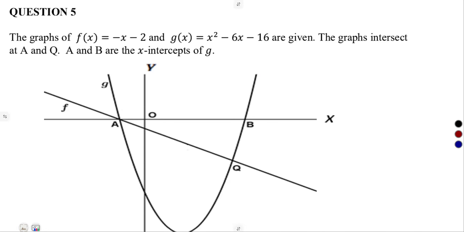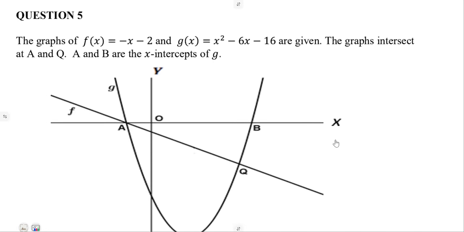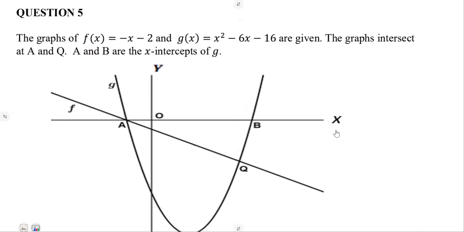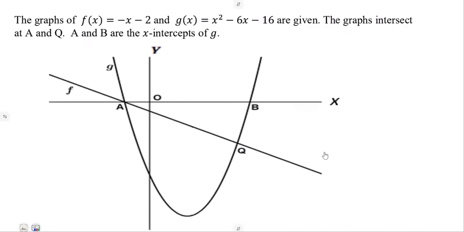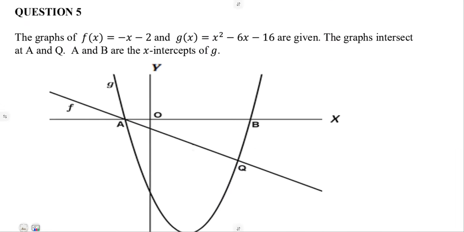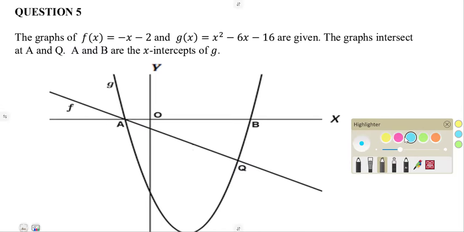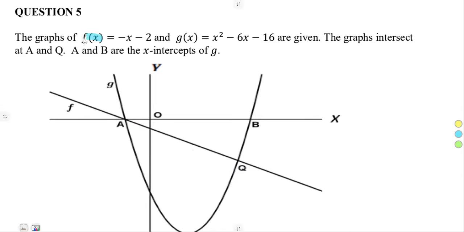All right, on question number 5, we had another graph. There are two graphs, actually: f(x), which is a straight line here, so we're given minus x minus 2, and g(x), which is a parabola, a quadratic function.